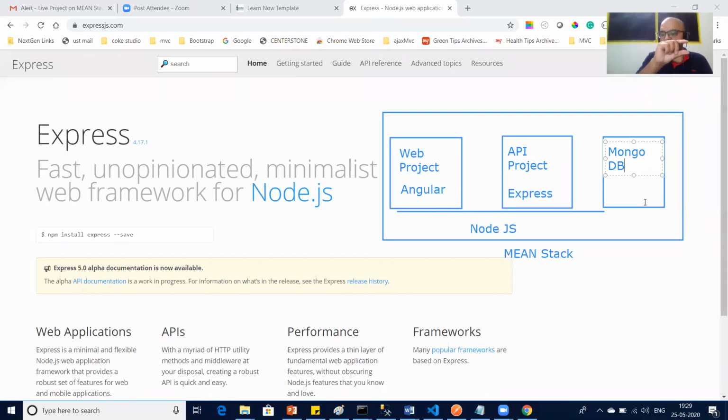All these 3 layers, all these three projects will be running over the node. Node is going to provide a localhost server to all 3 projects, basically, all 3 layers. Is that much clear, guys? Any question, any doubt in this?